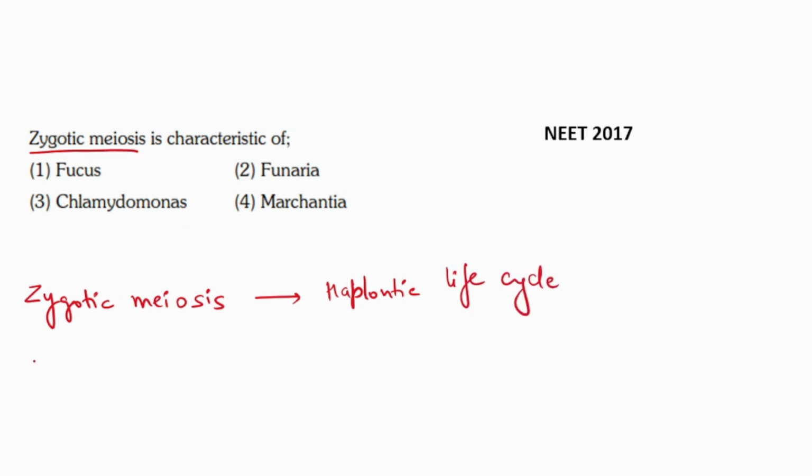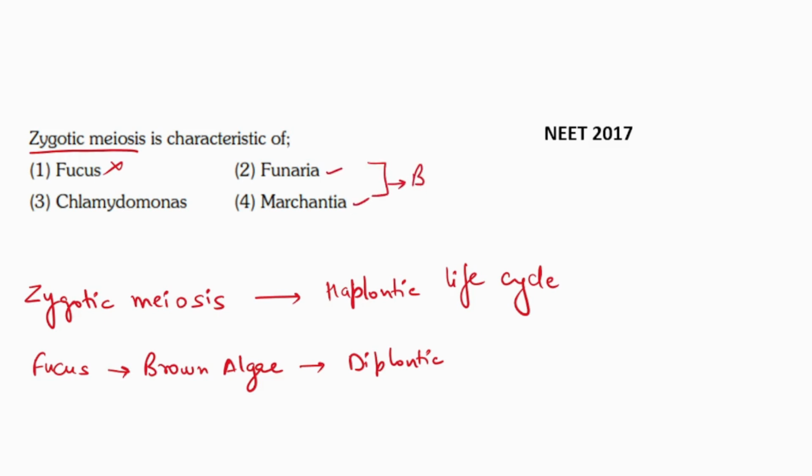So Fucus, it is a brown algae, but it has diplontic life cycle. So this is incorrect. Second is Funaria and fourth is Marchantia.